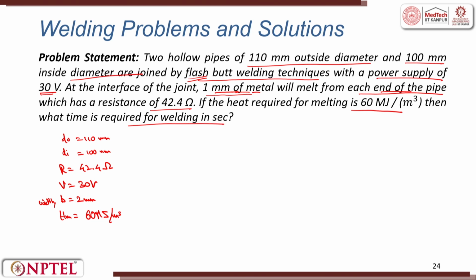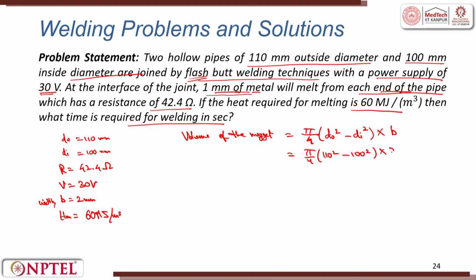So, to find that time, we have to first find the volume of the nugget, and we know heat required is equal to heat supplied, using this equation we will find the time. Volume of the nugget is simply pi by 4 into d naught square minus d i square, into the thickness, that is B. This is equal to pi by 4 into 110 square minus 100 square, into the thickness, that is 2.